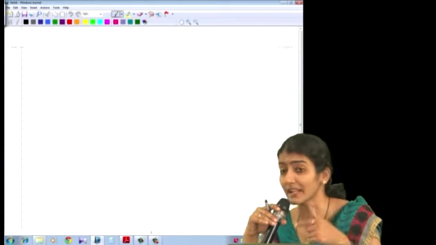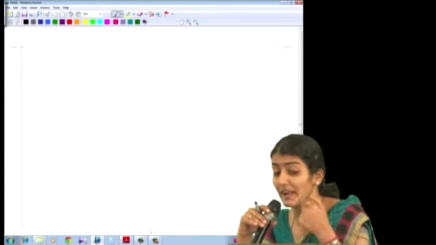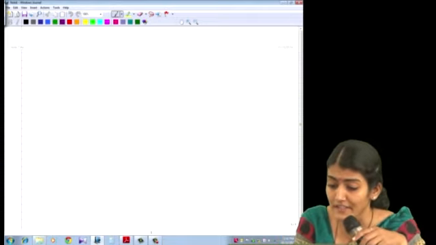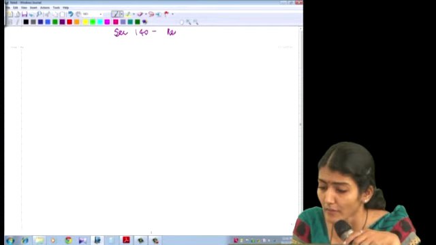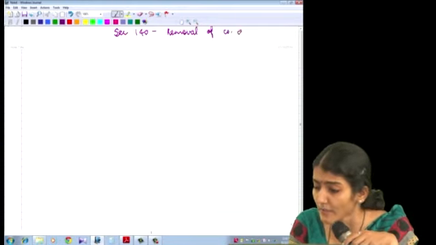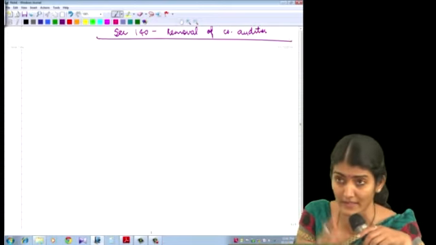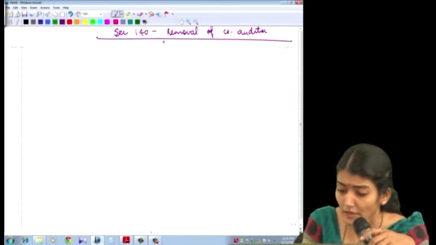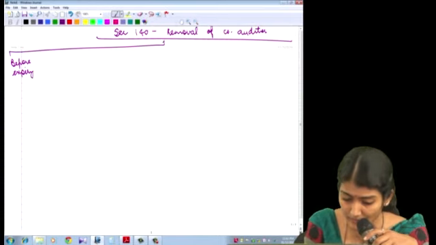Right, so that was regarding the appointment and the rotation of the company auditor. Then after that, we started with section 140, which is regarding the removal of the company auditor. And we said that removal of the company auditor we shall discuss under 4 heads. What was the first head? Removal of the company auditor before the expiry of his term. Before the expiry of his term.